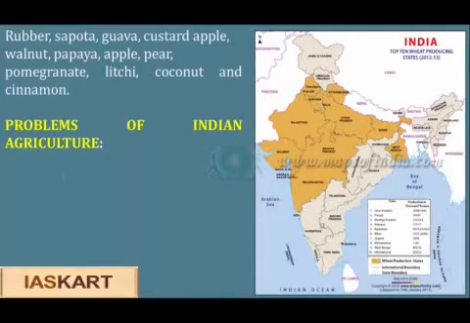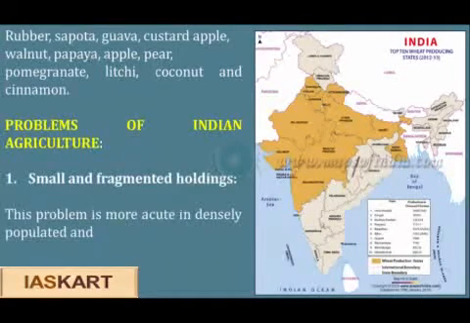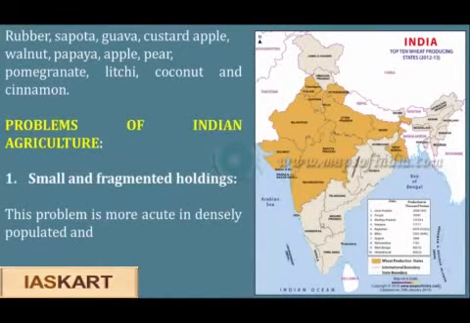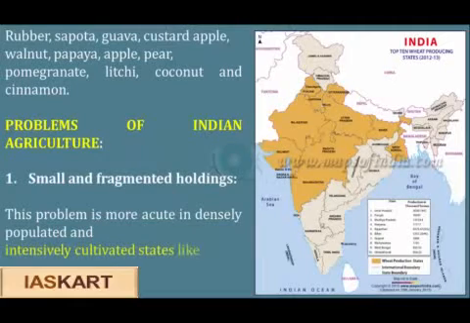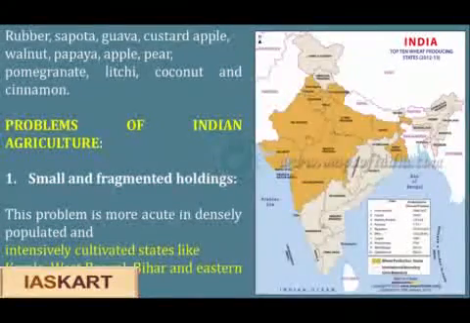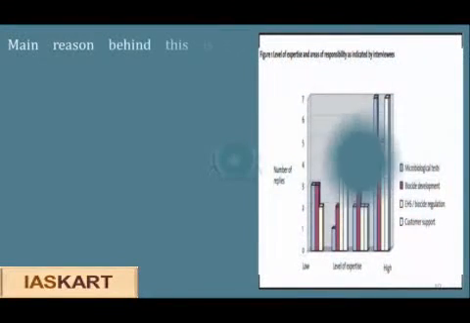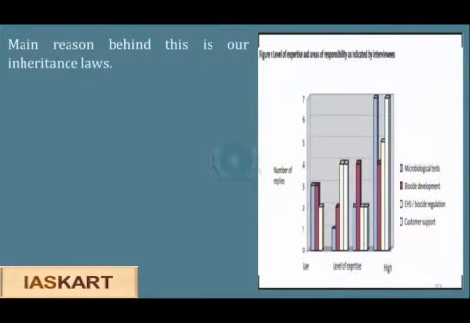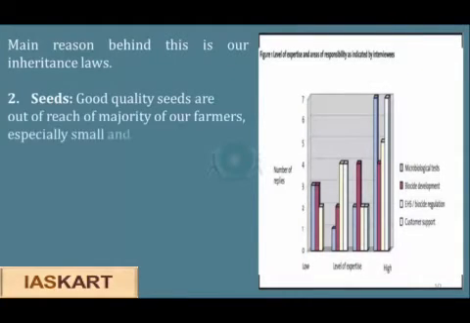Problems of Indian agriculture. The first problem is small and fragmented holdings. This problem is more acute in densely populated and intensively cultivated states like Kerala, West Bengal, Bihar and Eastern Uttar Pradesh. The main reason behind this is our inheritance laws. The second problem are the seeds. Good quality seeds are out of reach for the majority of our farmers, especially the small and marginal farmers.